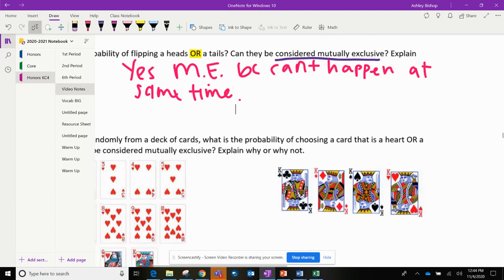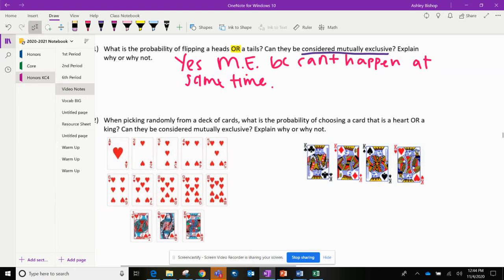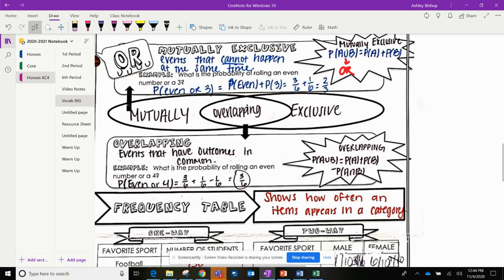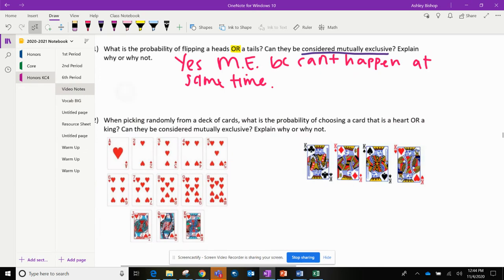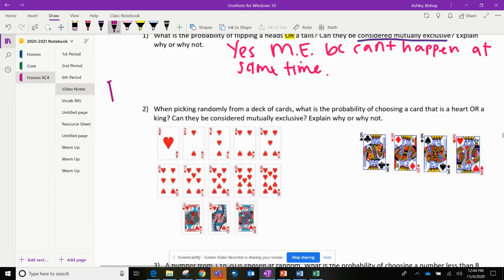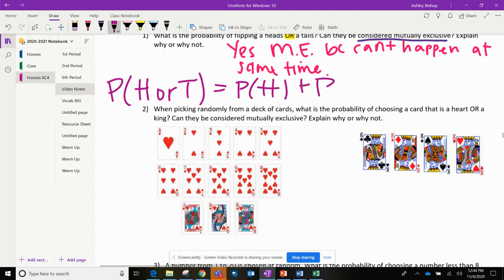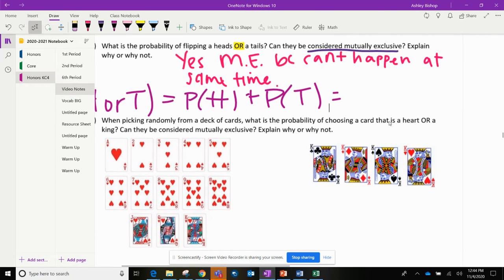Alrighty, but now I need to actually find the probability. So I decided that these two things cannot happen at the same time. So they're mutually exclusive. So I go use my mutually exclusive formula. Probability of A or B is equal to the probability of A plus the probability of B. So the probability of heads or tails, H for heads, T for tails, is equal to the probability of heads plus the probability of tails. I just add those probabilities together. I don't need to subtract anything because we decided that they can't happen at the same time.